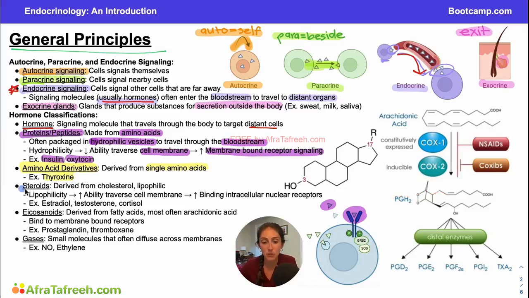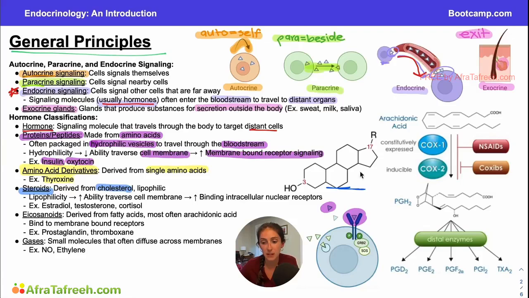Now, the next type of hormone that you should be aware of are our steroid hormones. Steroids are all going to be derived from cholesterol. So if you look over here, we have this molecule of cholesterol. And you can see that we have the classic 4 rings that are going to be in pretty much every single steroid molecule. And if you ever see these 4 rings, you should immediately be thinking like, oh, that might be a steroid if you're faced with that in a question.